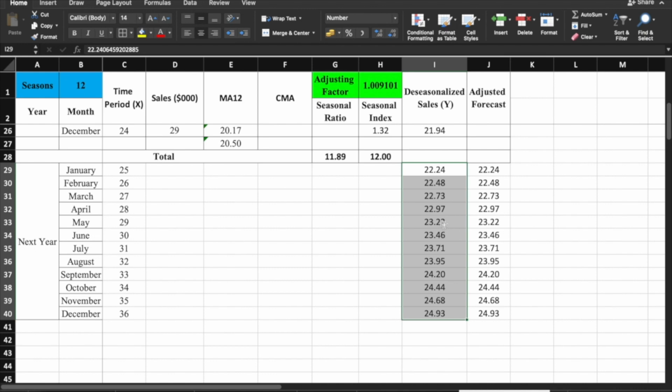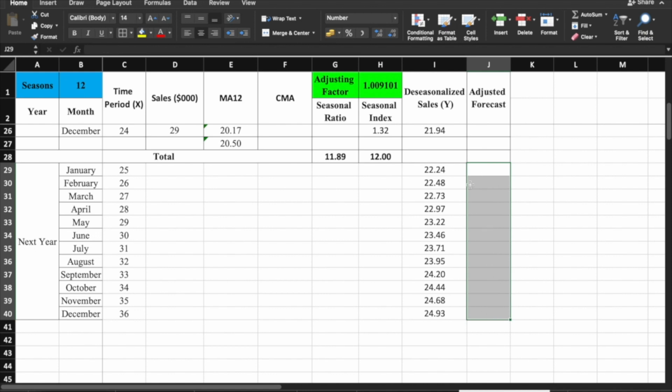Kaya natin ginawa yung deseasonalization ng sales dahil nga po pinadaan natin siya sa trend projection.